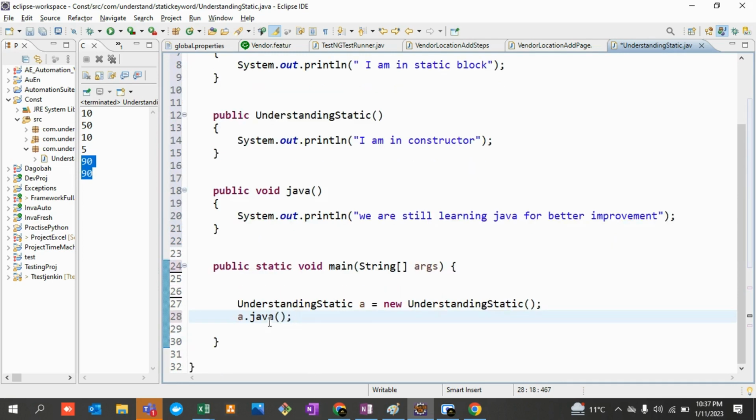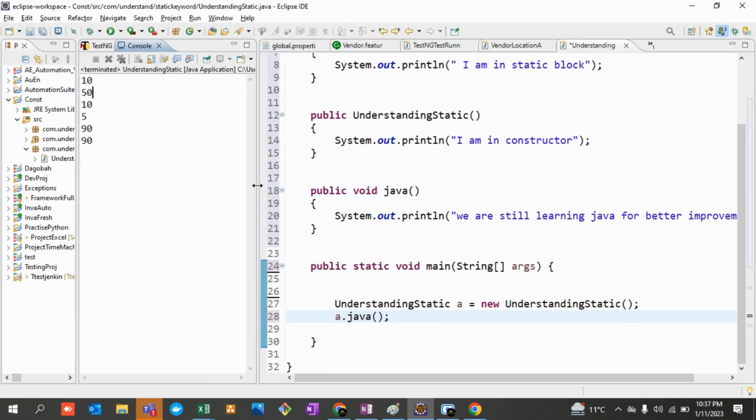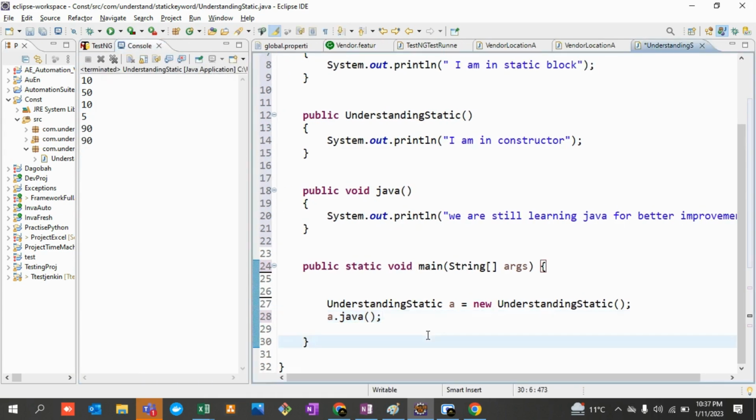Most people say that Java starts its execution from the main method. So it means that, firstly, "a.java, which means that we are learning Java for better improvement", should get printed onto this particular console first, right? But that would not be the case. I'm going to run it.